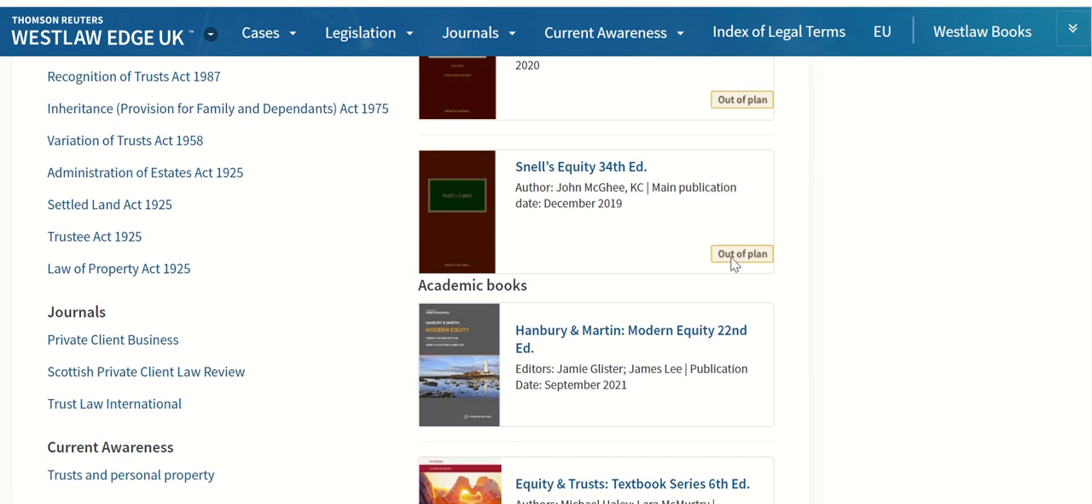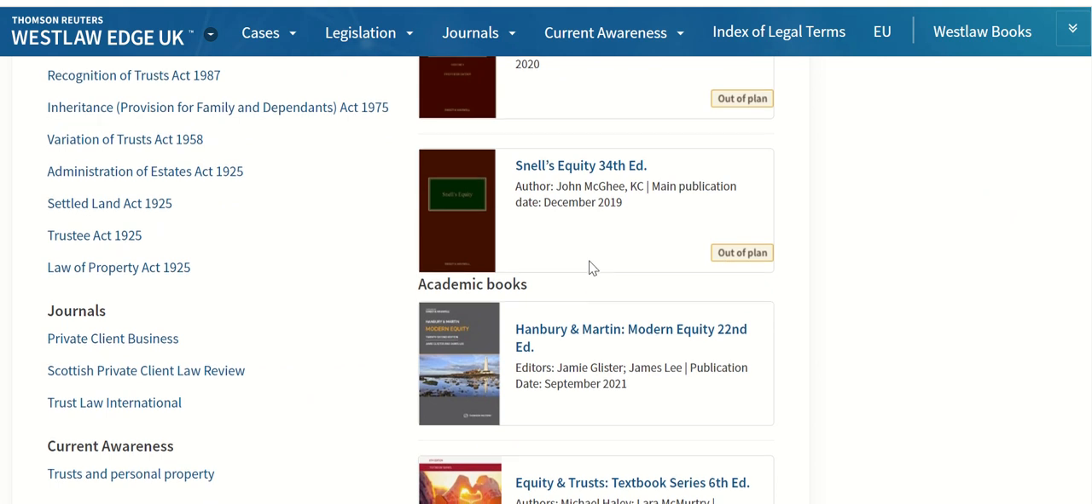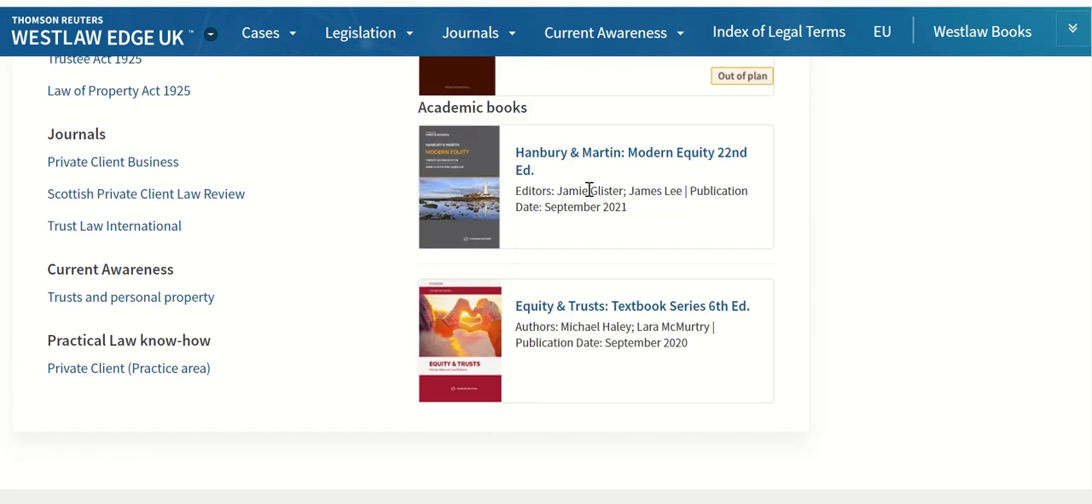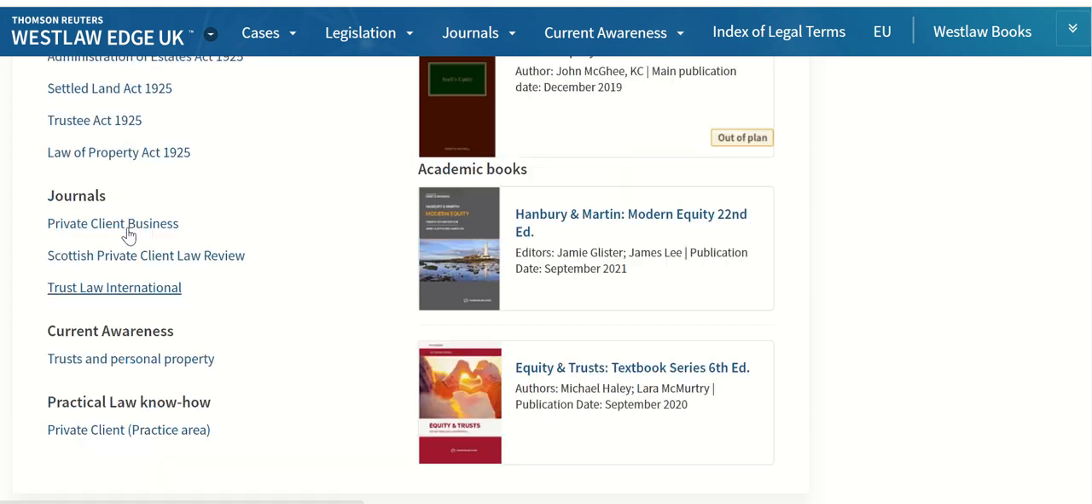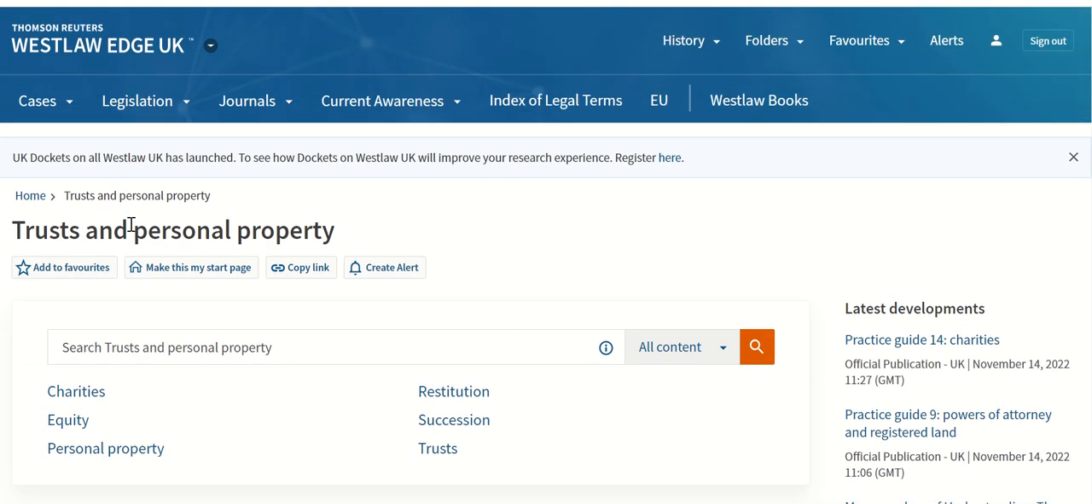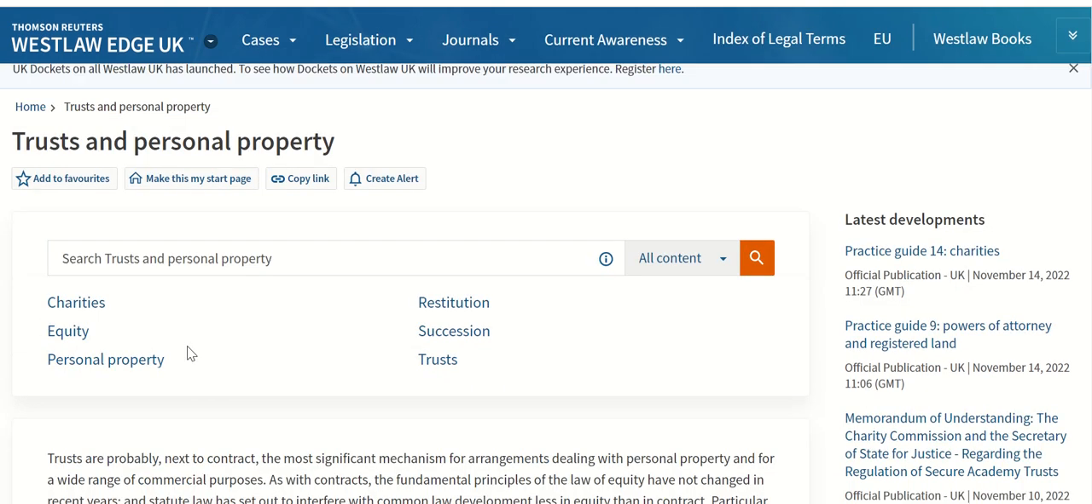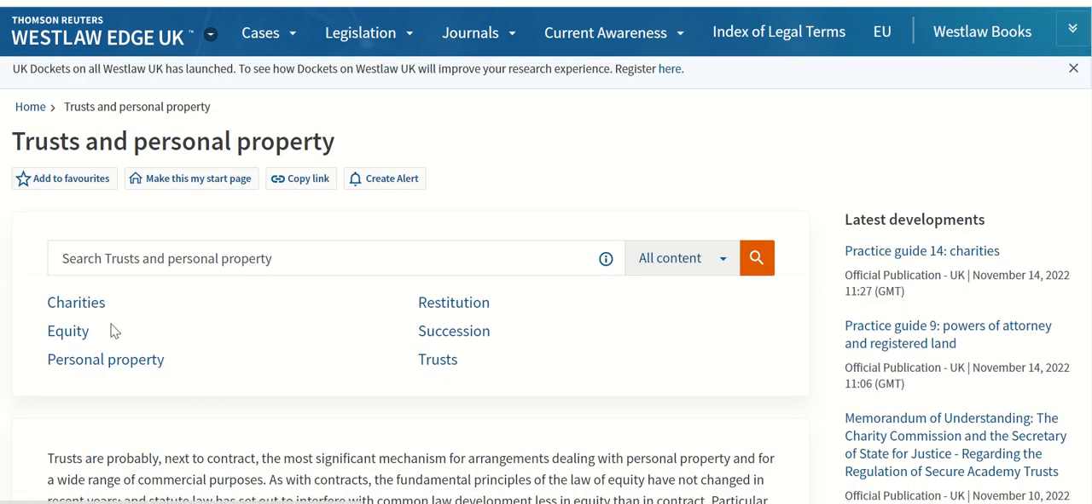Those that show out of plan, we do not have access to, but you can see there's quite a few other books that you can access here on the topic of trusts and equity. And in fact, I think these are on your reading list. And then you've got access to some journals here as well. So from here, you can search across the topic area, or you can delve down further into another topic. So I'm going to go into trusts.